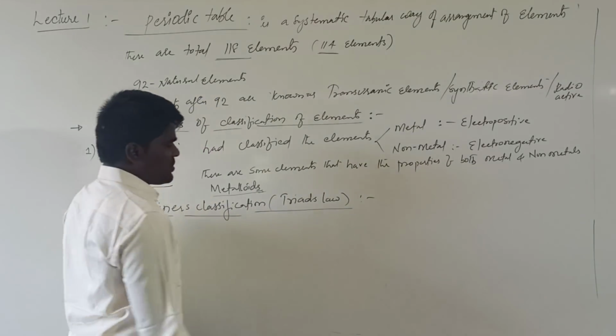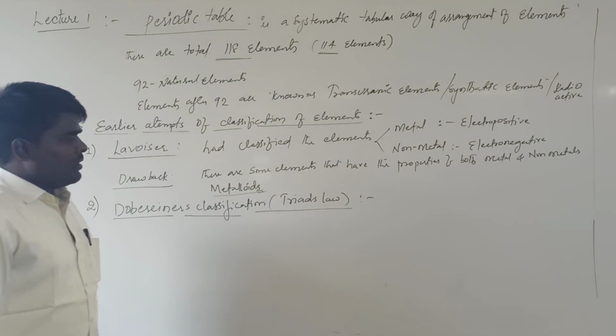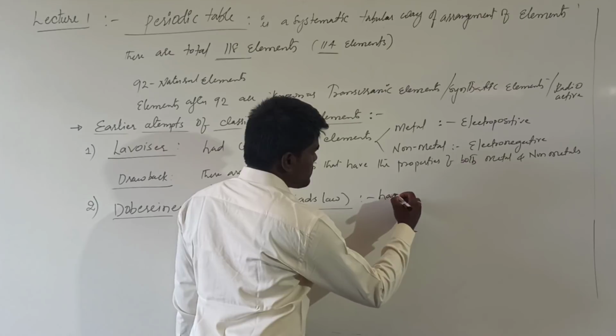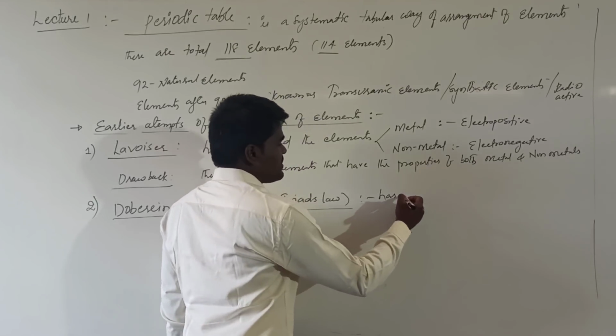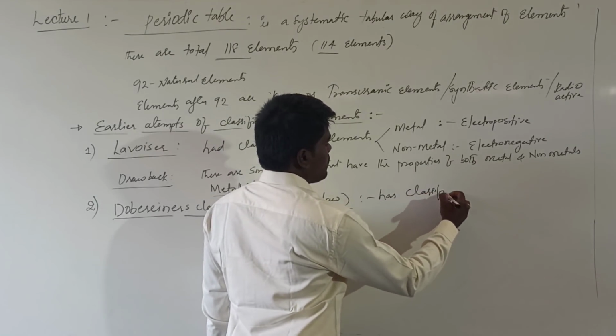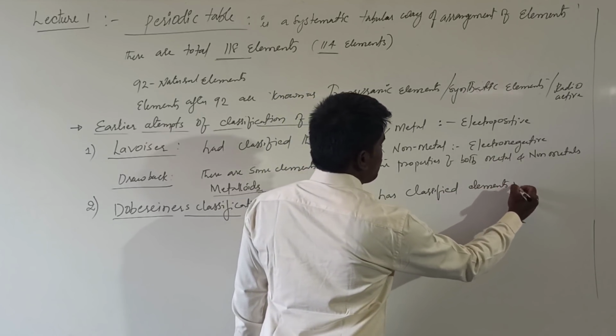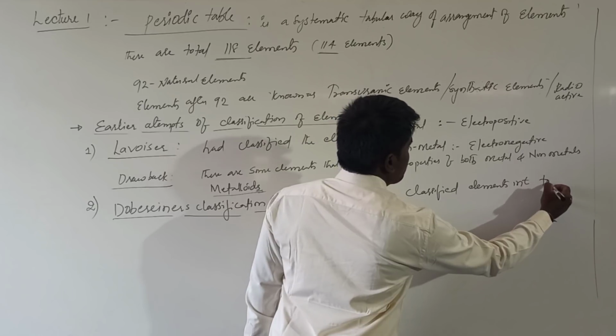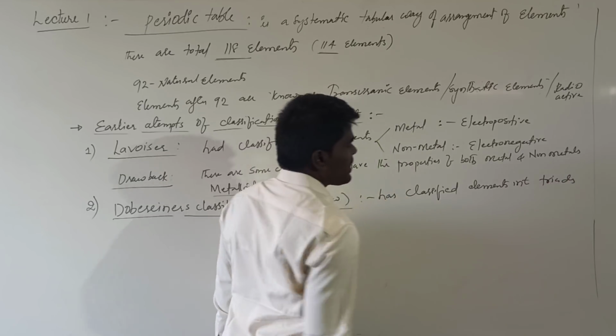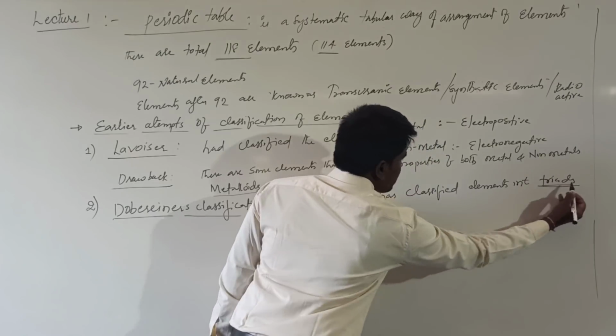In this classification, Dobereiner classified the elements into triads.